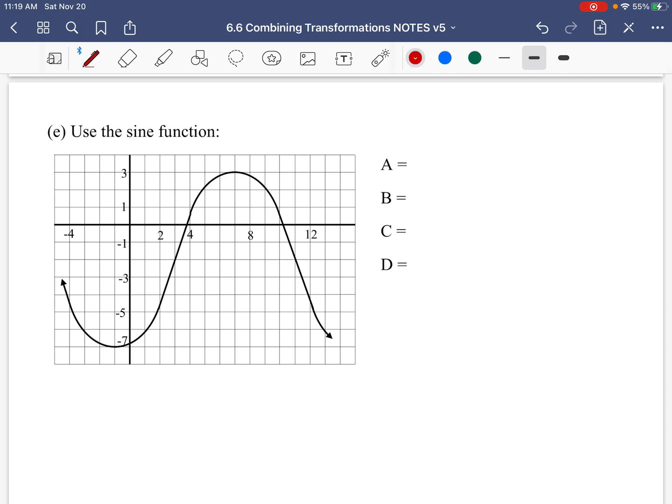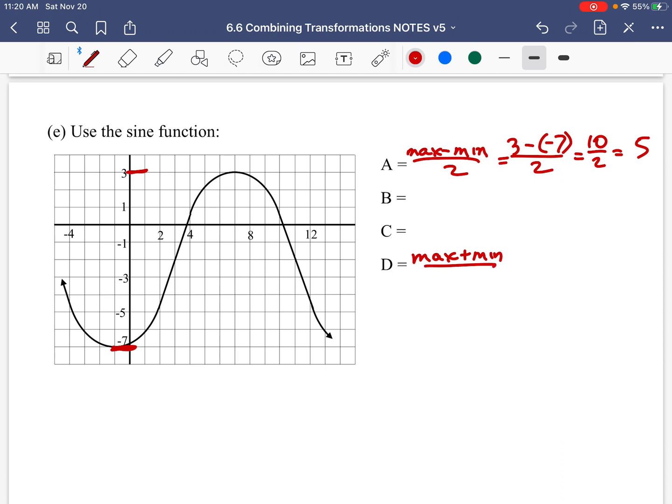So you look at this graph and you go, oh, my minimum is at 7, my maximum is at 3. So if I plug the numbers in, max minus min, 3 minus 7, that's 10 over 2, which is 5. Max plus min over 2, 3 minus 7 over 2, which is minus 4 over 2, which is minus 2. And once again, you should be able to read that off the graph.